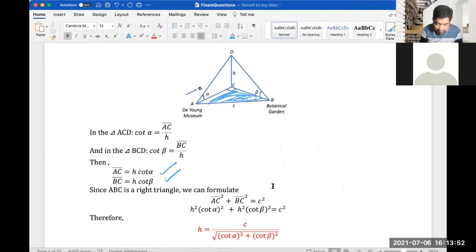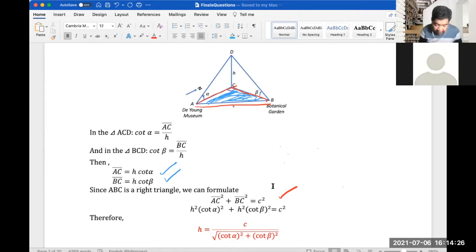flat to the ground, we can write the famous Pythagorean theorem, AC squared. So this is AC, this is BC, which we already had defined earlier, and this is c, the distance between A and B. So this is the formula for the Pythagorean theorem: AC squared plus BC squared will be equal to the hypotenuse, which is c squared.